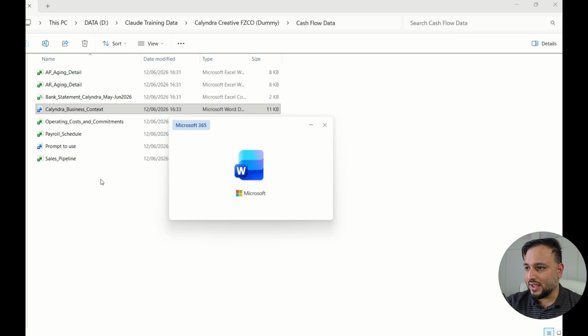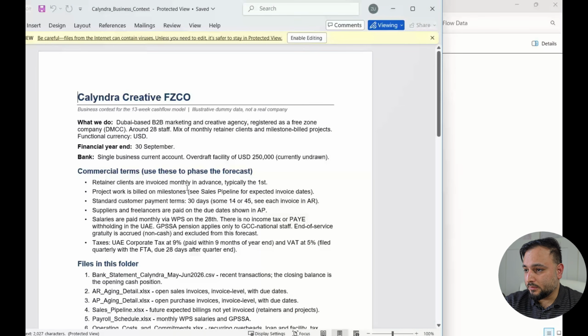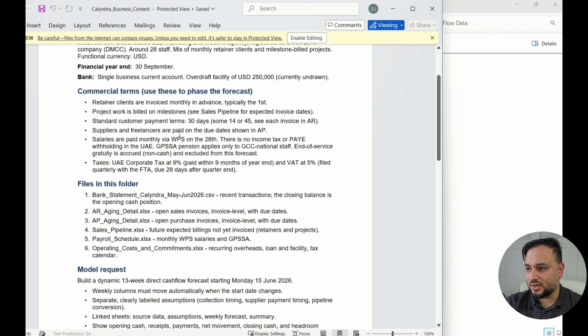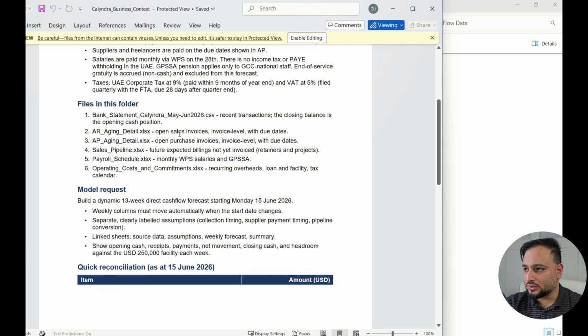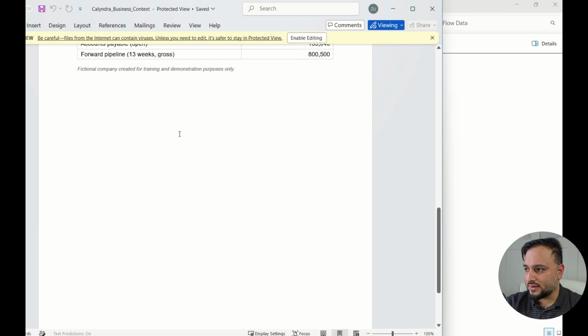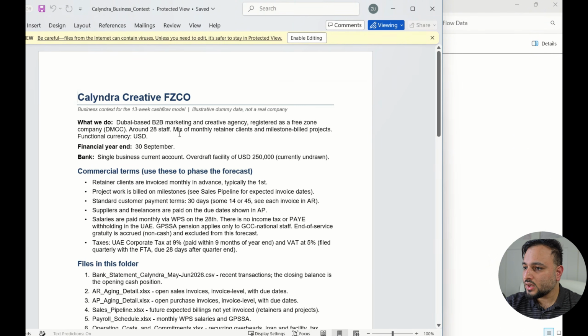You can see that I have saved the context here in a Word file. This could be a PDF or any form, but as long as you give a readable file to Claude of what the business is, what's their model, how do they make money, and any important information that would be needed to create a 13 weekly model is right here.